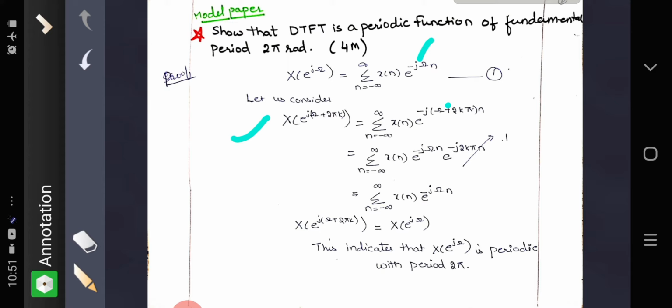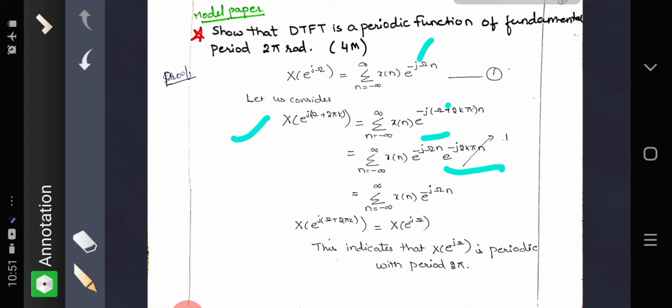Here we'll split this power as summation n equal to minus infinity to plus infinity x of n e raised to minus j omega n and e raised to minus j 2 pi k n. If you see this one, this is constant one because it is of the form e raised to minus j 2 pi into something constant, where n and k are integer values.